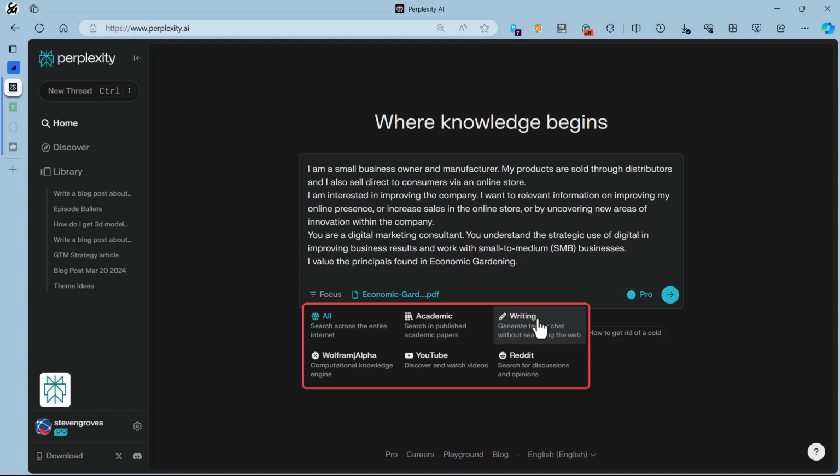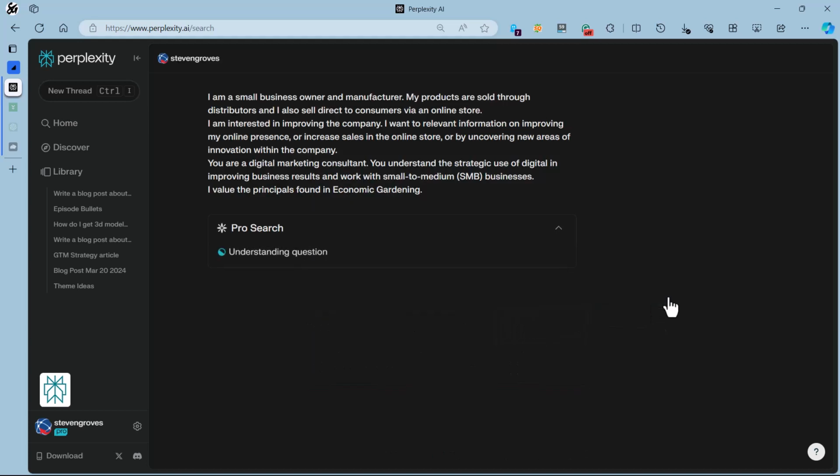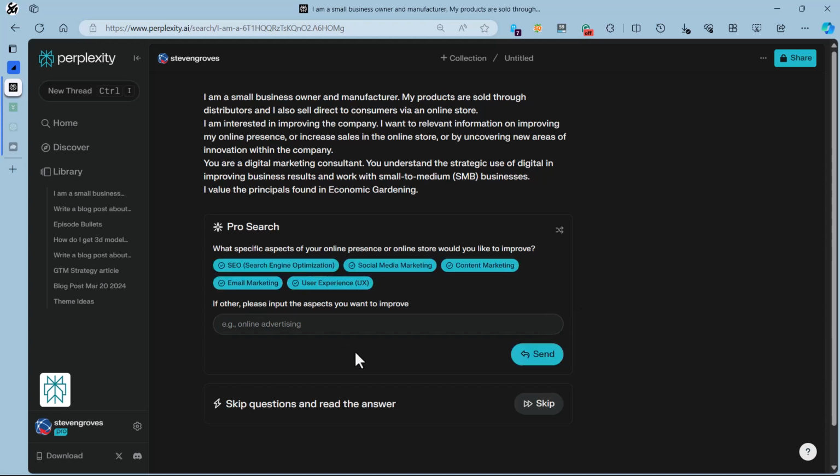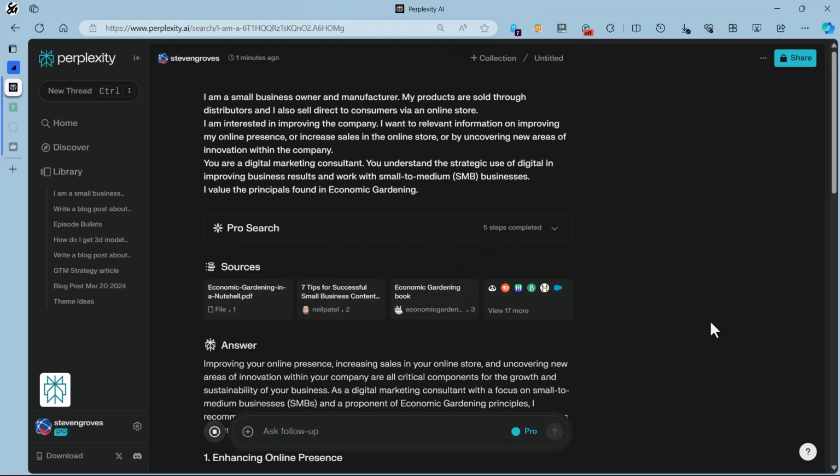So let's go ahead and provide this context and authority for the search engine, or I call it a search engine already, for Perplexity already. It takes off and goes to try to understand what it is I'm telling it. Now it also says, okay, Steve, now that you've asked that and you've given me some context, you've given me some authority. So when I pick these, I can tell it that I want SEO, social media marketing, content marketing, email marketing, and user experience as all part of my consideration when you go to work like this. So let's see what it writes up for us.